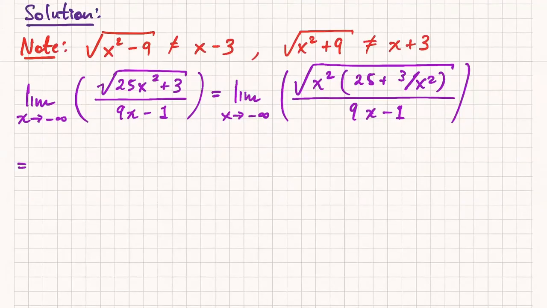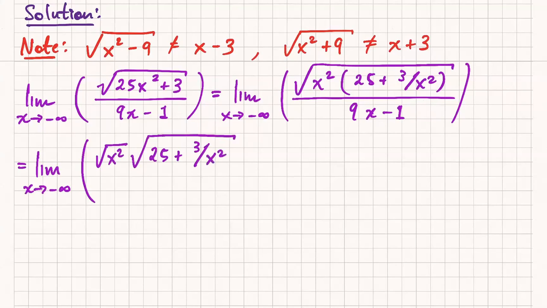Now, square roots do not distribute over sums, but they absolutely do distribute over products. So the numerator I can write as the square root of x squared times the square root of 25 plus 3 over x squared. And I can absolutely do that. Again, so far just algebra. Okay, so it looks like I have the highest power of the numerator factored out.